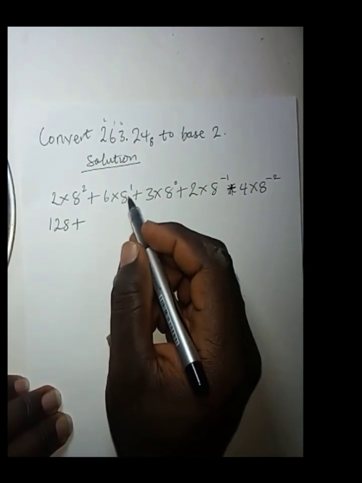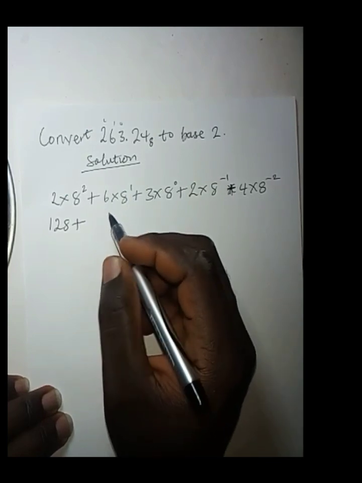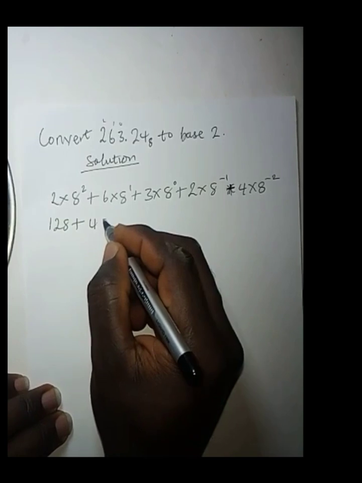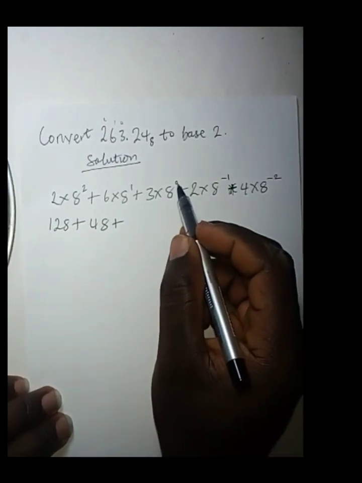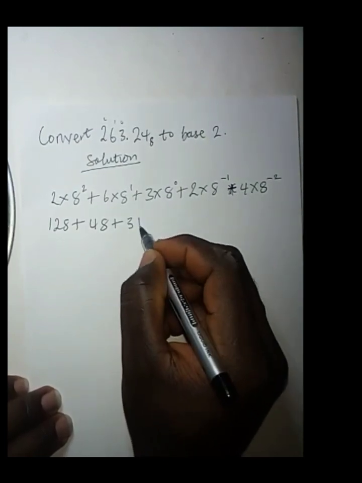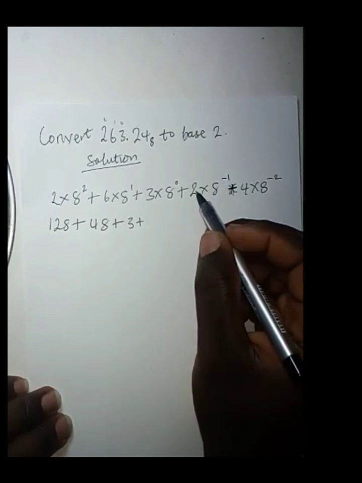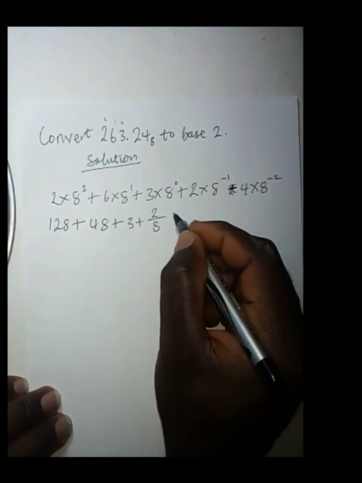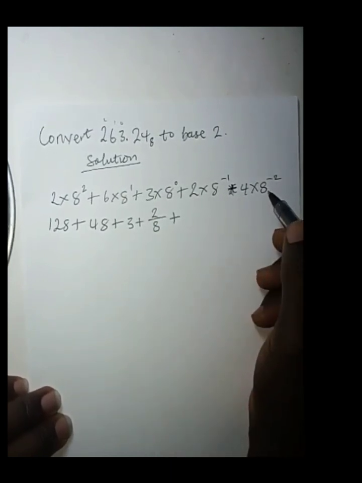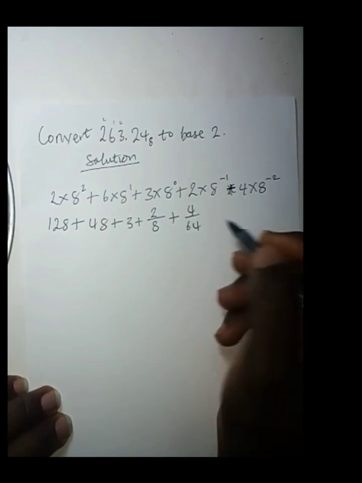Then 8 to the power of 1 is 8 times 6 is 48, plus 8 to the power 0 is 1 times 3 is 3, and then plus 8 to the negative 1 is 1 over 8 times 2 is 2 over 8, plus 8 to the negative 2 is 1 over 64 times 4 is 4 over 64.